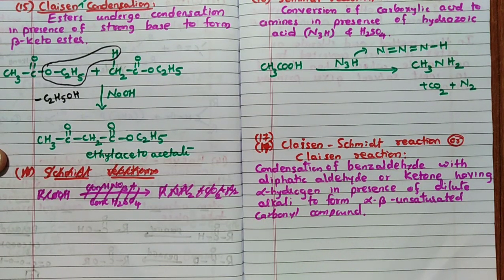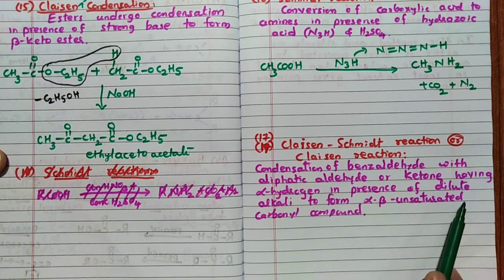In the Claisen-Schmidt reaction, what happens is, C6H5CHO, that is condensation of benzaldehyde with an aliphatic aldehyde or ketone having alpha hydrogen, in presence of dilute alkali, to form an alpha beta unsaturated carbonyl compound.